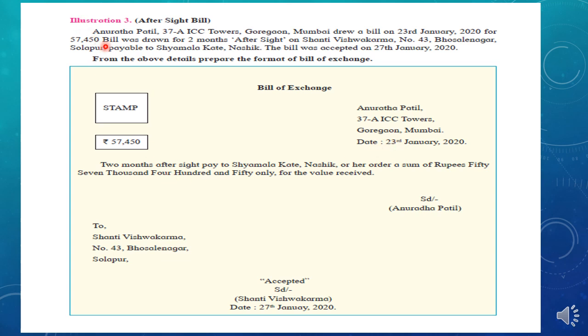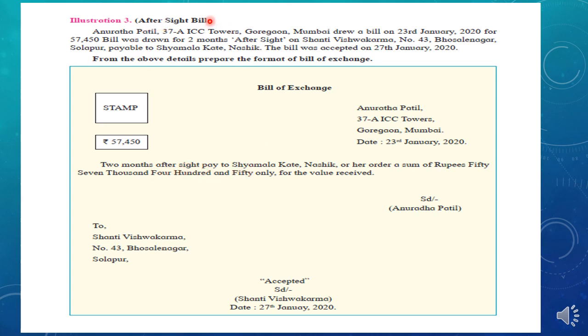Okay, student. Anuradha Patil, 37A ICC Towers, Goregaon, Mumbai, drew, means made, a bill on 23rd January 2020 for 57,000. Students, this is the name and address of the drawer that we will write here. Name, address and date of the bill, center, bill of exchange, stamp. The amount of the bill is 57,450, and the period of the bill is 2 months, so it is written here like this. 2 months after sight is given, so after sight will be written here.